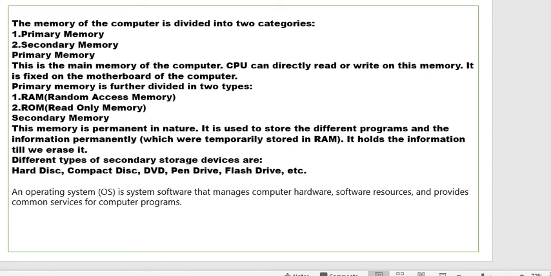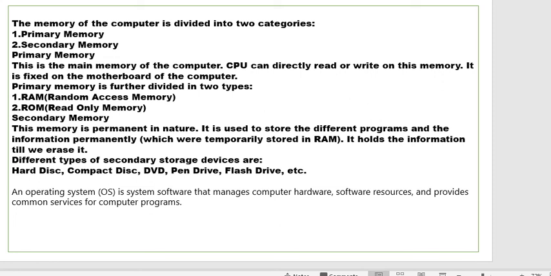Secondary memory is permanent in nature. It is used to store different programs and information permanently. It holds the information till we erase it. Different types of secondary storage devices are hard disk, compact disk, DVD, pen drive, flash drive, etc.